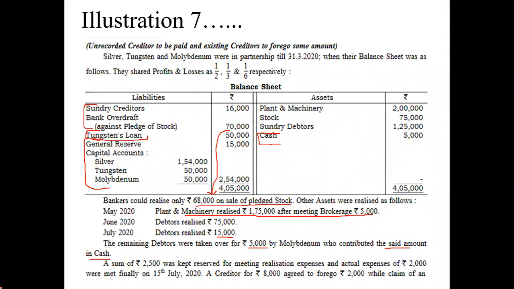A sum of rupees 2,500 was kept reserved for meeting realization expenses. Actual was 2,000. We come to know on 15 July that the expense is 2,000, and the last realization is happening in July. So in the last realization, we will do the adjustment of the provision for realization expenses. Which provision? Excess provision. This is an important point.